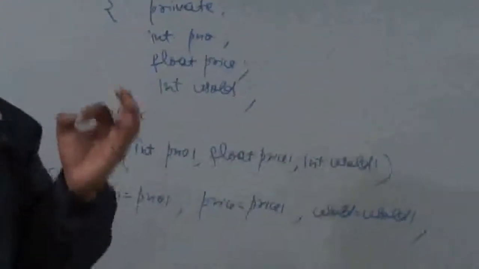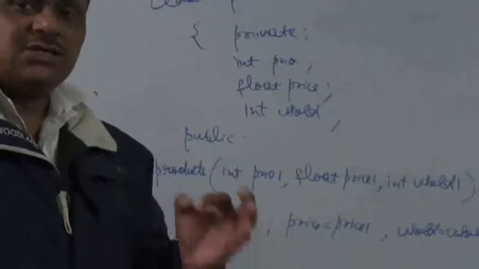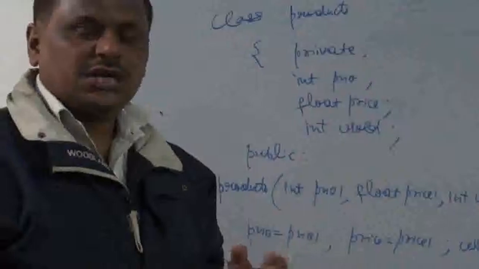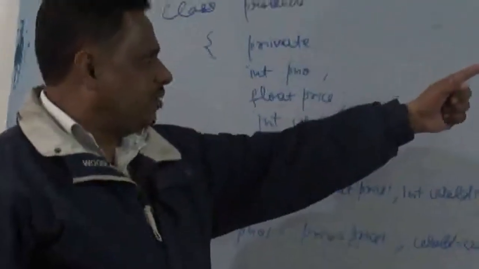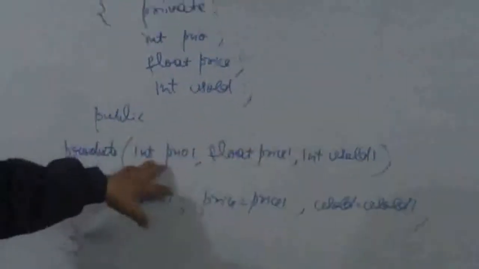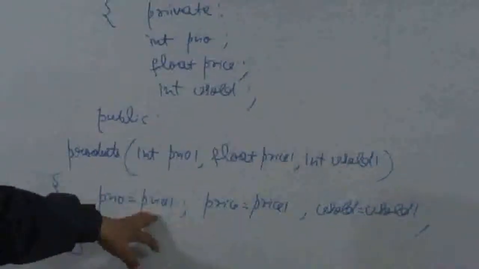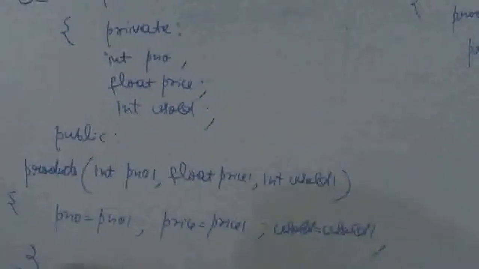Now these values have been put only into the formal arguments. See, what is the basic objective of a constructor? I repeat it. The basic objective of a constructor is to initialize the values of the object. The values of the object mean the instance variables of the object. So right now, the values we have passed from the function main have been put into the formal arguments. What we should do right now is assign the values which have been put into the formal arguments into the respective instance variables.